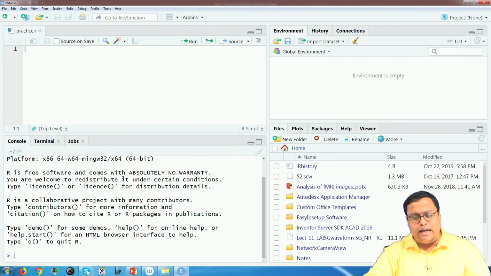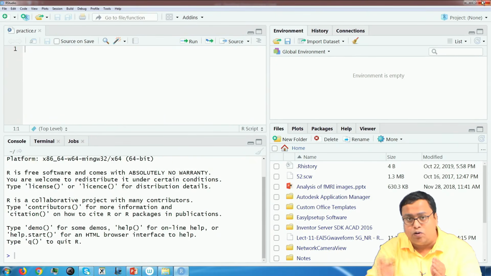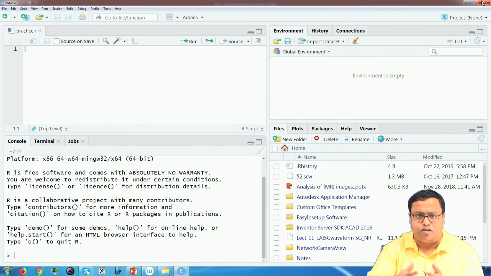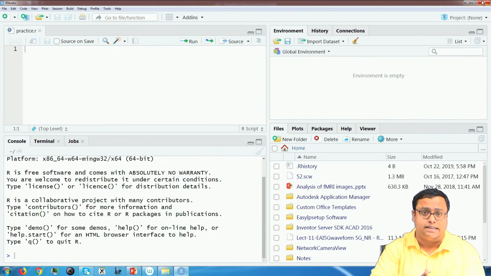Now, I have already written a set of codes, but I would ask you: either you copy the code from there, or you type it on your own and run the codes. Otherwise, you can follow the code that I have shared with you, but it is very good practice that you type on your own, because when you type on your own, you make mistakes, and when you make mistakes, you learn from those mistakes.